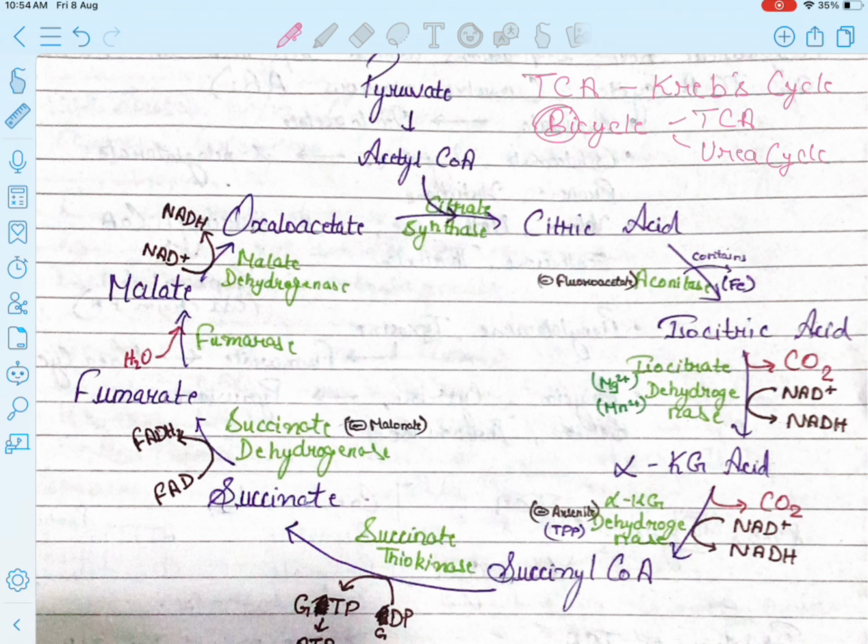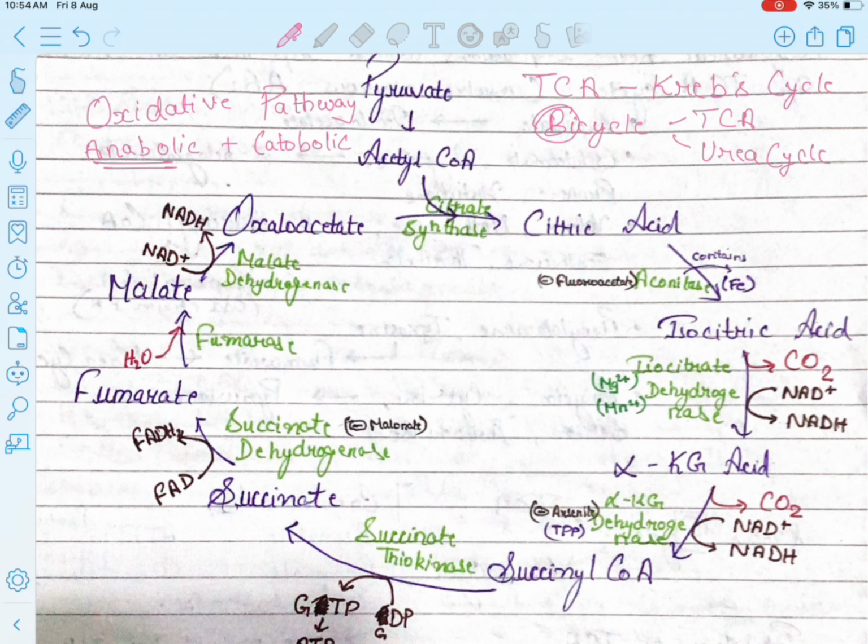Now if we look at the TCA cycle proper, what is the TCA cycle and what is its role? The TCA cycle is a final common oxidative pathway. What is its role? It is both an anabolic and a catabolic pathway. Anabolic plus catabolic. How is it anabolic?